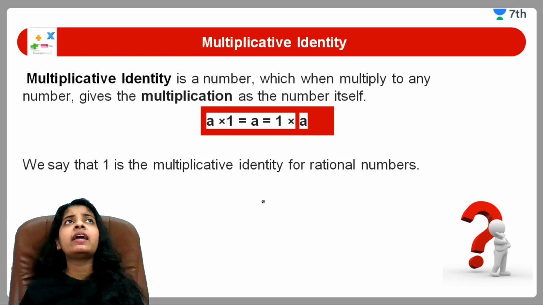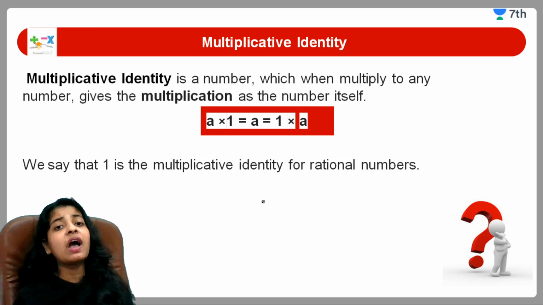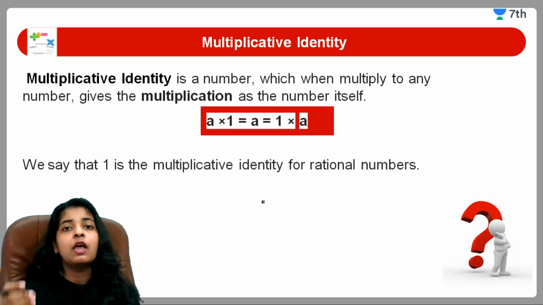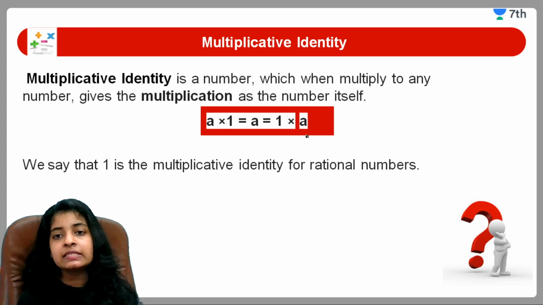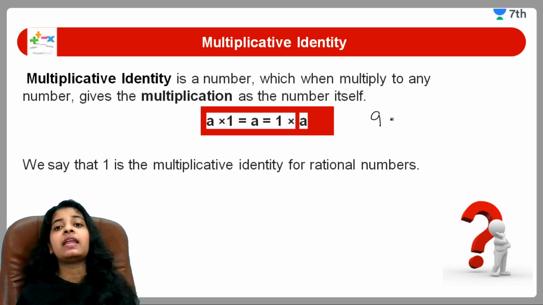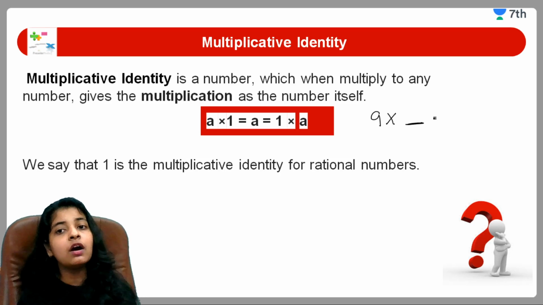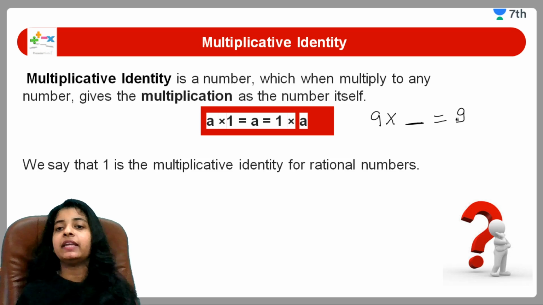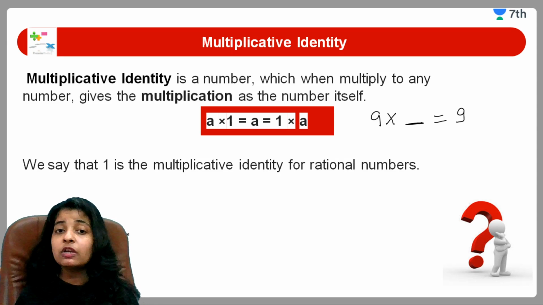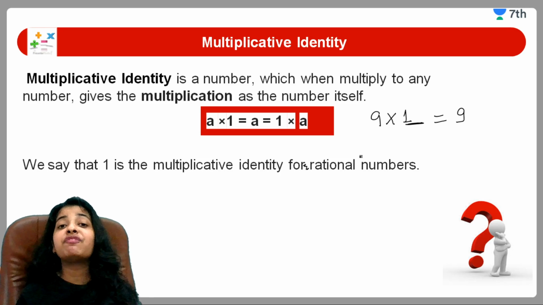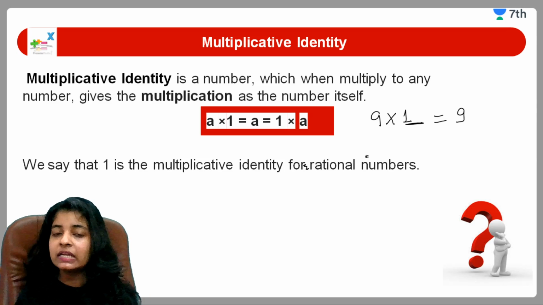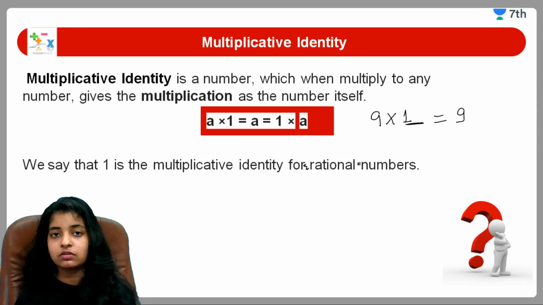Suppose I am giving you a situation that you have to multiply 9 with a number which gives you a result. So what will be your answer? That ma'am, what are you talking about? 1 will be my answer. So because if we multiply anything by 1, in return we get the same digit, right?